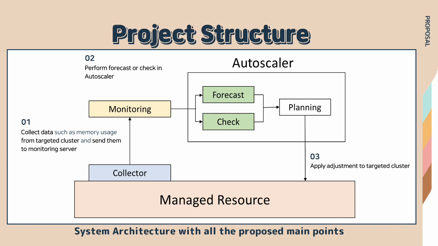So, this is the project structure. There are 3 parts in this system. First, collect data from target clusters and send them to the Autoscaler. Second, perform the forecast or track process in the Autoscaler. Third, apply the adjustment to the target cluster.